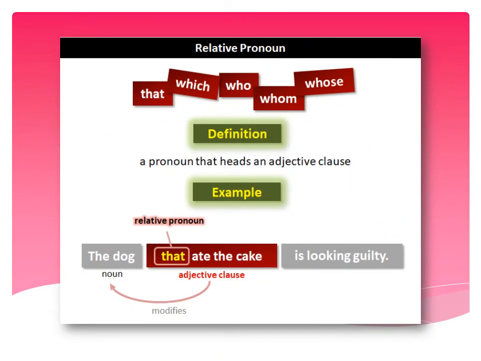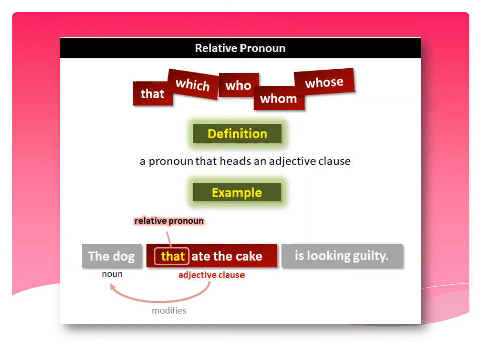Let's see how relative pronouns like that, which, who, whom, whose are used in a sentence. So, a relative pronoun is a pronoun that introduces an adjective clause. Now, see the example. The dog that ate the cake is looking guilty. In this sentence, the dog is a noun, that is a relative pronoun, and ate the cake is a clause.